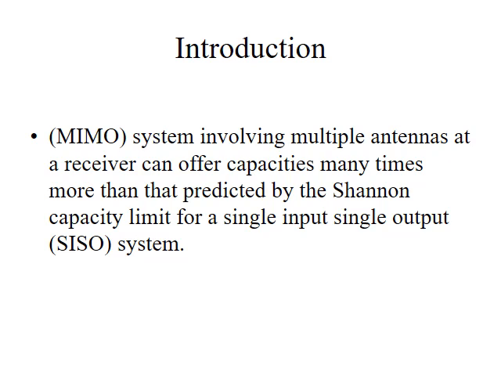A MIMO system involving multiple antennas at a receiver can offer capacities many times more than that predicted by the Shannon capacity limit for a single input, single output system.